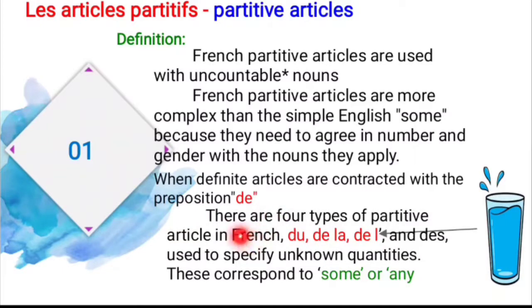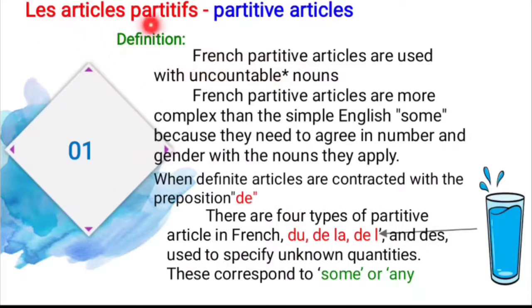And how many types of partitive article are there? There are four types. What are the partitive articles? Du, de la, de l'apostrophe, and des. So these are the four types of partitive article, and they are used to specify unknown quantities, and they correspond to some or any. See this image. This is water. This is an uncountable noun. This is an unspecified noun also. For that purpose only we are using this partitive article.